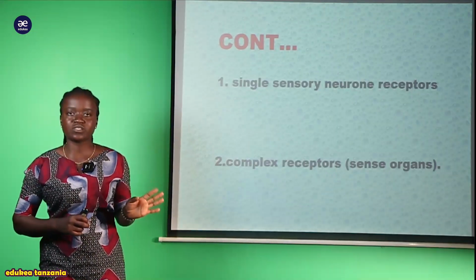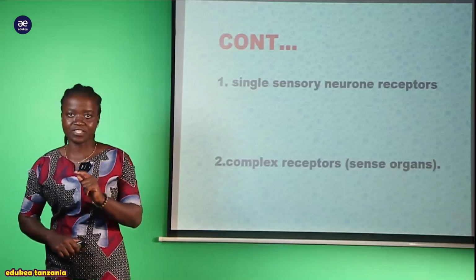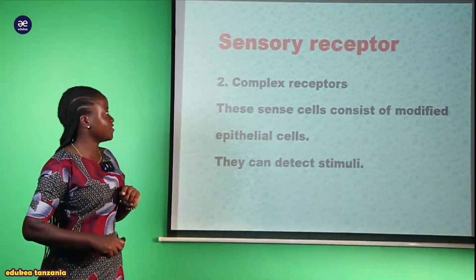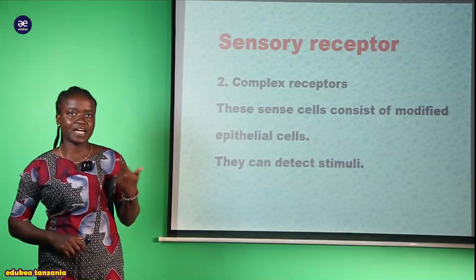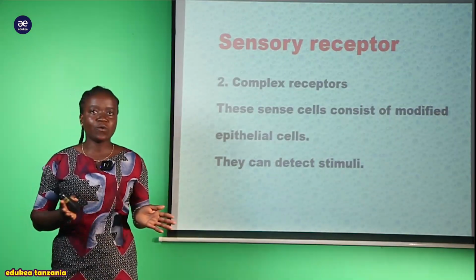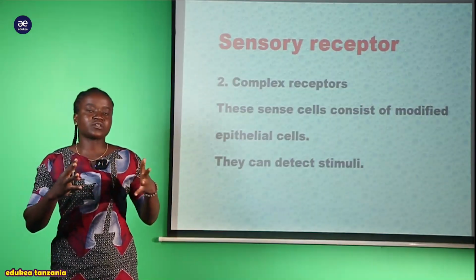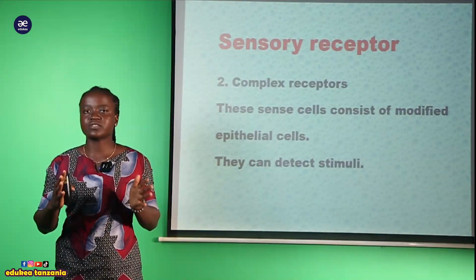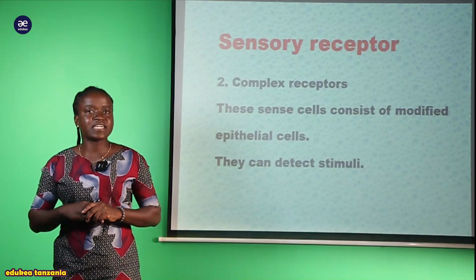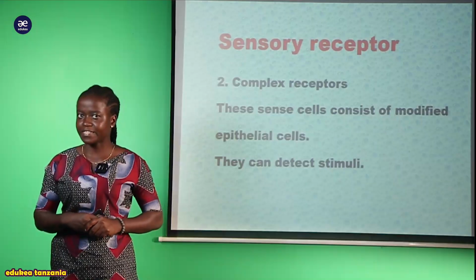Remember the other name of the complex receptors is the sense organs. I hope you know what kind of sense organs we are talking about: the eyes, the skin, the tongue, and the ears. All of those are sense organs found within any organism.